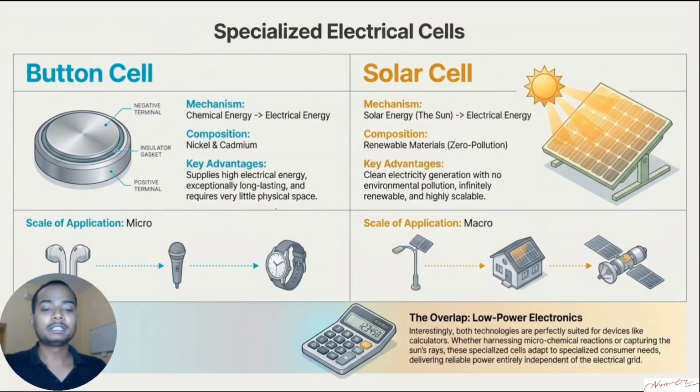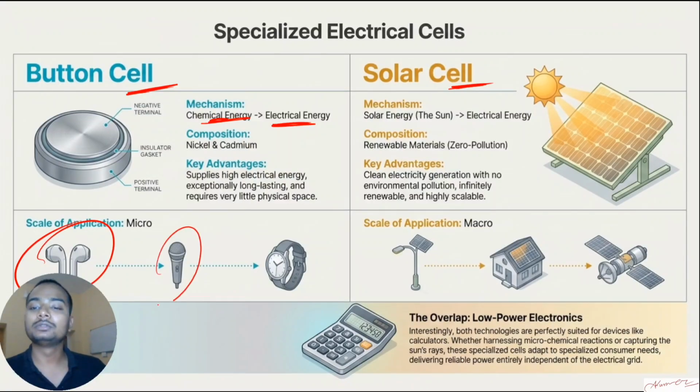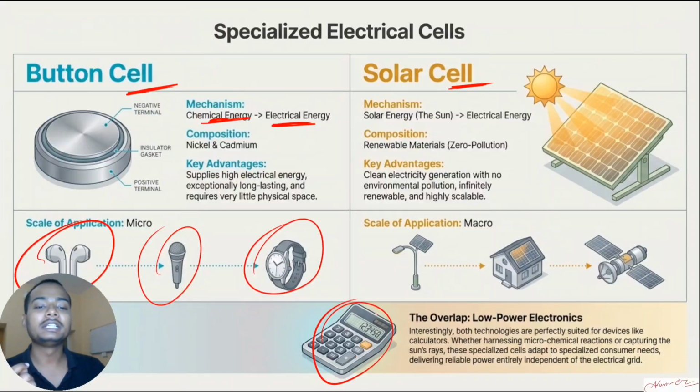Except for the primary and the secondary cell, there are some more categorizations of cells, which are the button cell and the solar cell. What is the difference between a button cell and the solar cell? A button cell converts chemical energy to electrical energy. Button cells are smaller in size. That's why they are used in your Bluetooth, in smaller mics, inside your watch, and may be used inside your calculators.